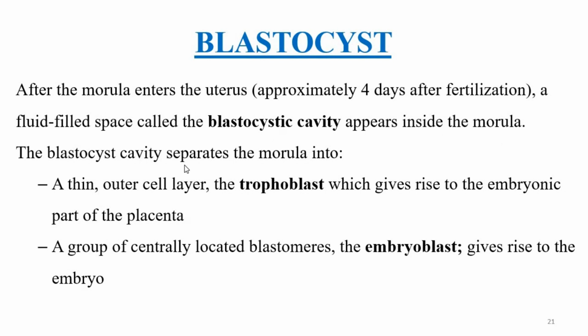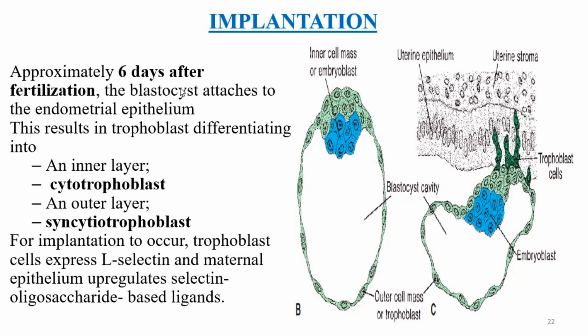The blastocyst cavity separates the morula into a thin outer cell layer known as the trophoblast, which gives rise to the embryonic part of the placenta, and a group of centrally located blastomeres known as the embryoblast, which gives rise to the embryo. So that's day 4.